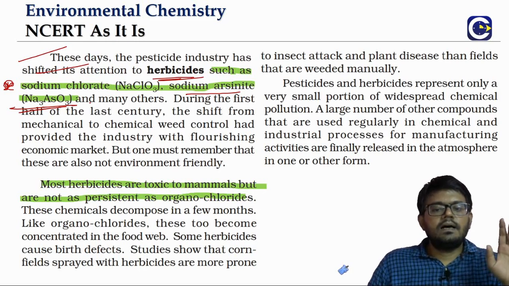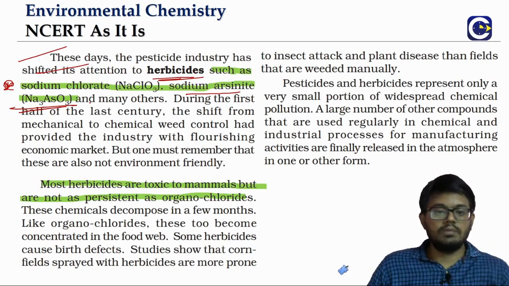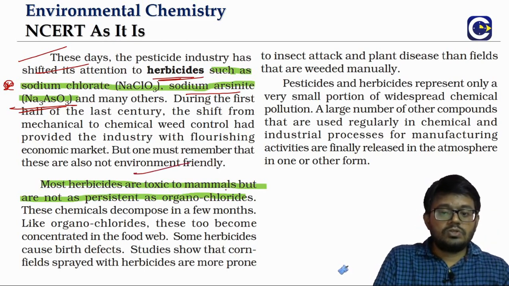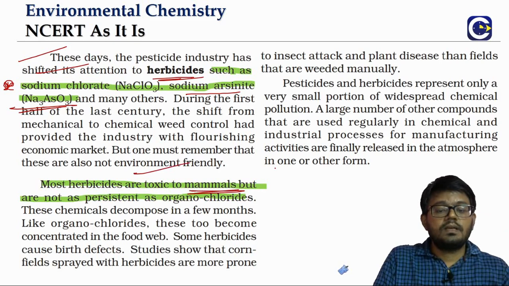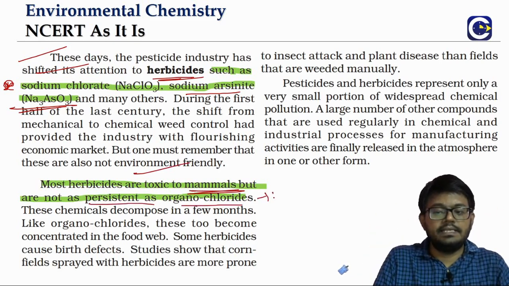The thing is, most of these herbicides, whether it is sodium chlorate or sodium arsenite, are also toxic to mammals, but they are not as persistent as organohalides like DDT.